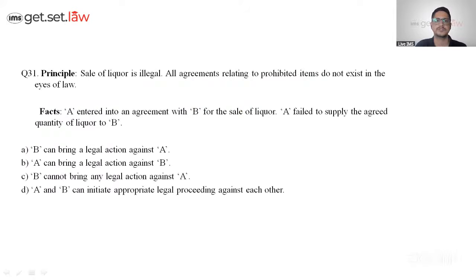Okay. Last two questions. Sale of liquor is illegal. All agreements relating to prohibited items do not exist in the eyes of law. Perfect. That means it is not allowed. If two parties enter into an agreement for sale of liquor, and A failed to supply the agreed quantity, can they bring a legal action? The answer is no. They can't bring a legal action. It also says they can initiate, which is also wrong. So the answer is option C.